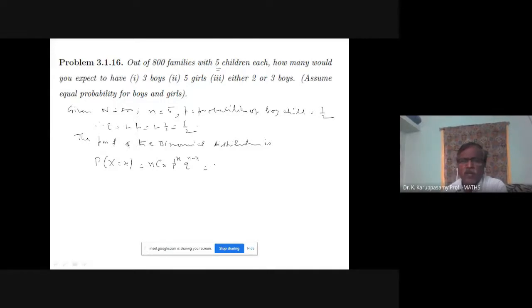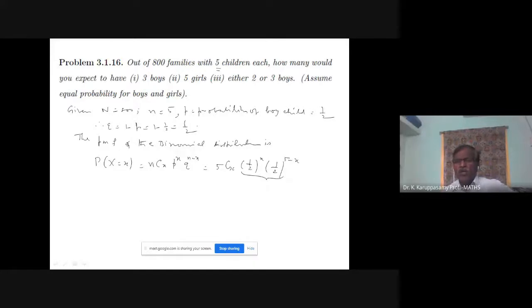You substitute the values: 5Cx (1/2) power x, (1/2) power 5 minus x.